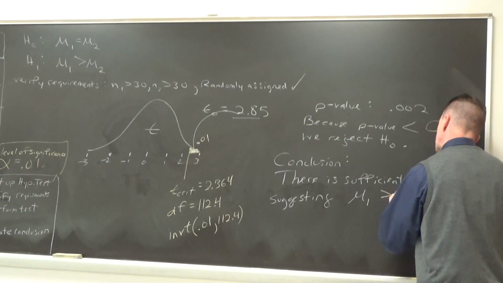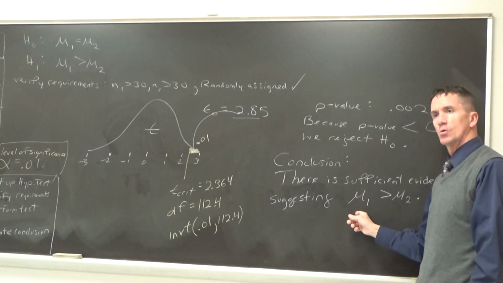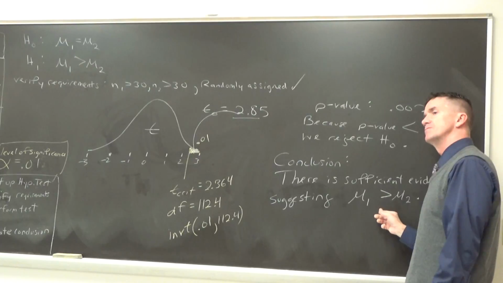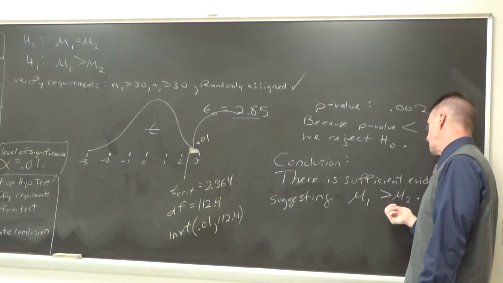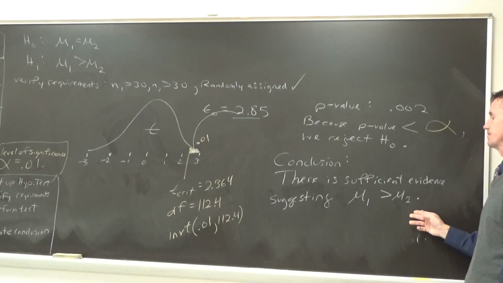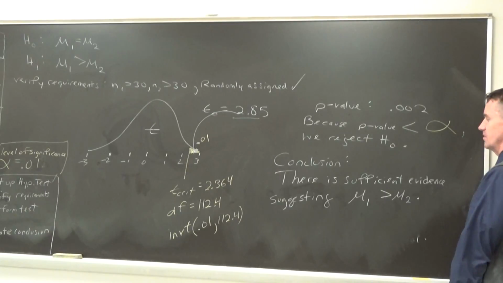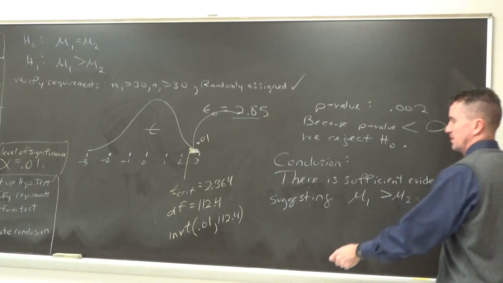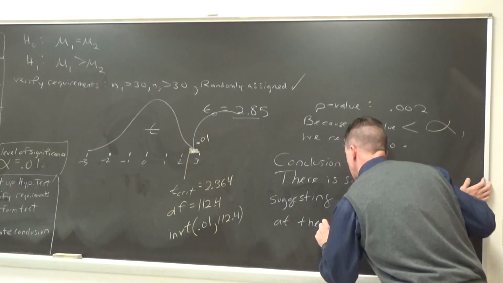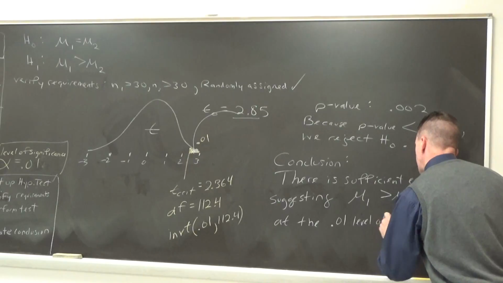Now if you want to put words, the mean score of the group taking the drug is greater than the mean for the control group. If you also want to reference the alpha level, what was the alpha level again? You can put that if you want: at the 0.01 level of significance.